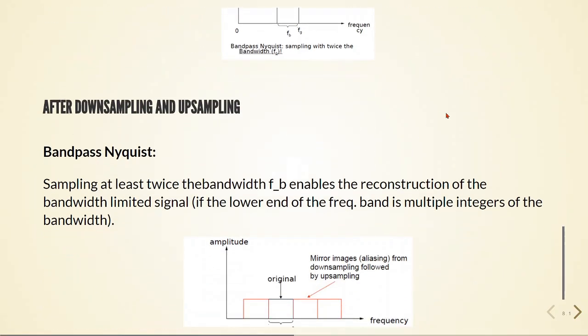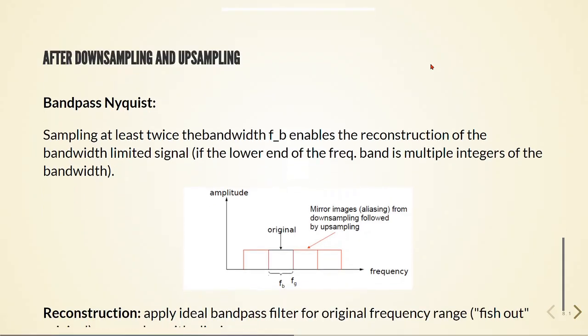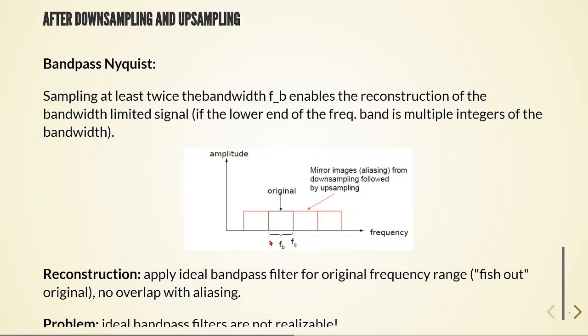In the bandpass Nyquist, sampling at least twice the bandwidth enables the reconstruction of the bandwidth limited signal. So we are dealing with a bandwidth limited signal, and now we are sampling with twice this bandwidth.